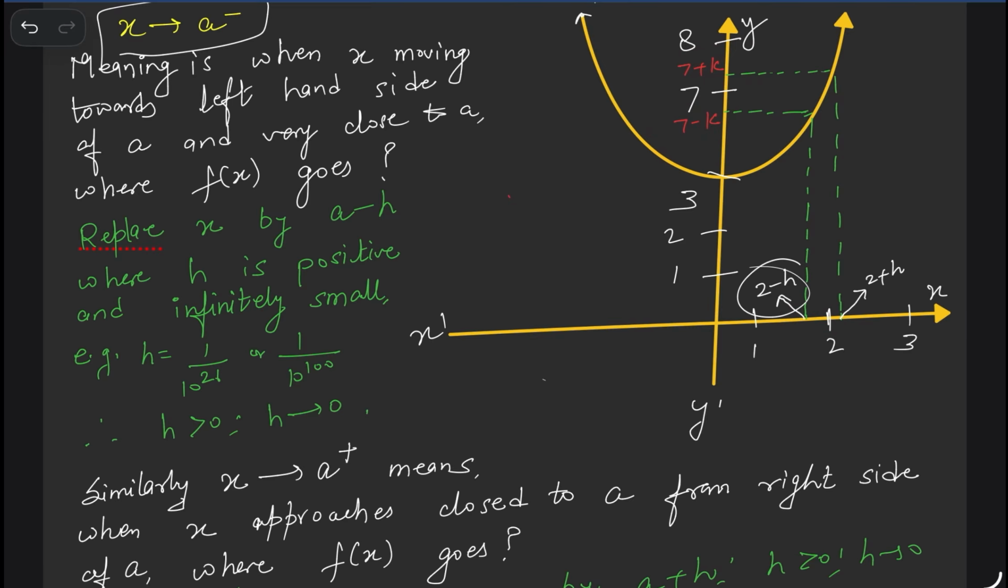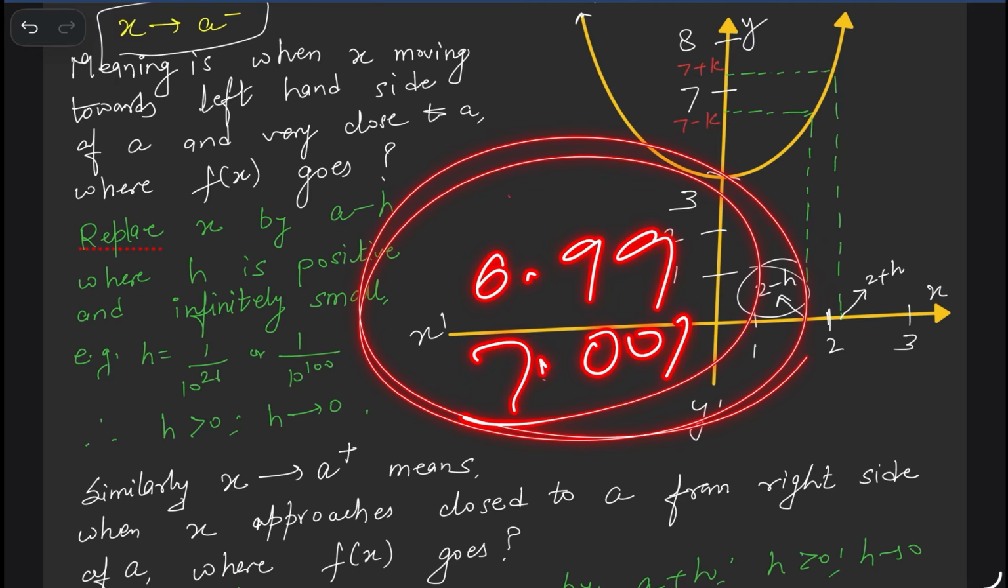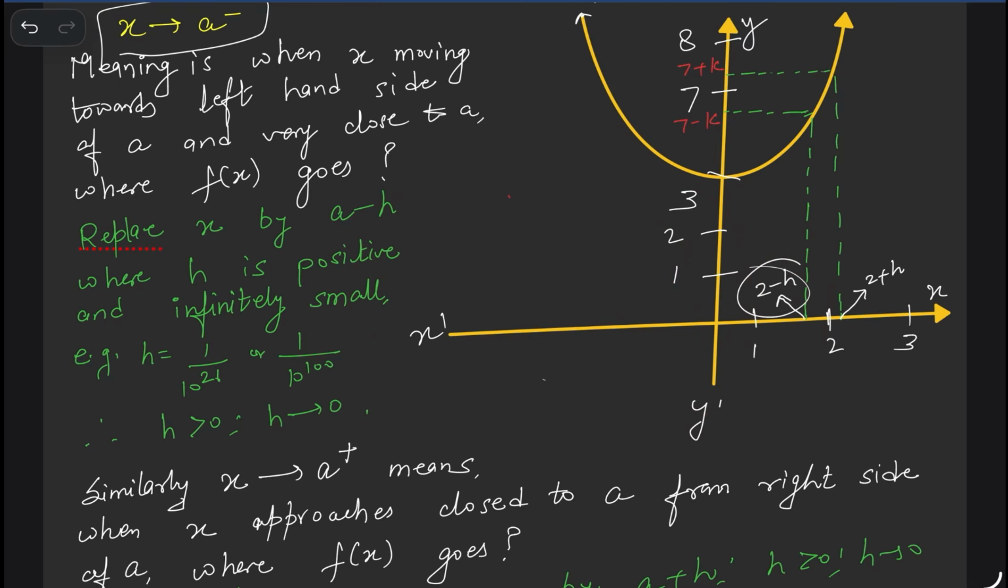अगर ऐसा होता कि यहाँ 2 minus h किसी और पॉइंट 6 पे आ जाता, 2 plus h 8 पे जा रहा है, then limit does not exist. Got it? This one is something like 2 minus h means f of 1.99, ये भी कहाँ पे जा रहा है? Almost 6.999 something. 2 plus h means 2.01, ये भी कहाँ पे जा रहा है? 7.001. So 6.99 and 7.001, these are almost equal to 7. So that's why the limit exists.